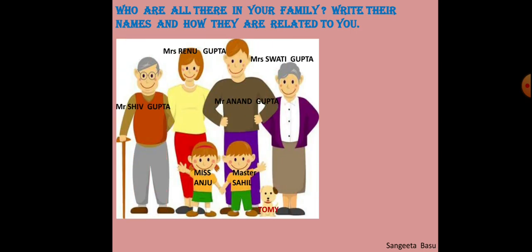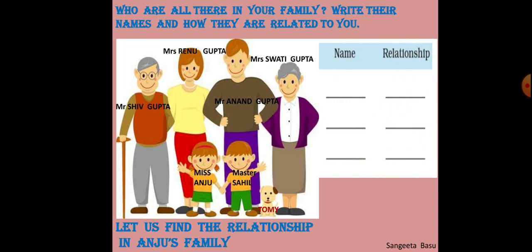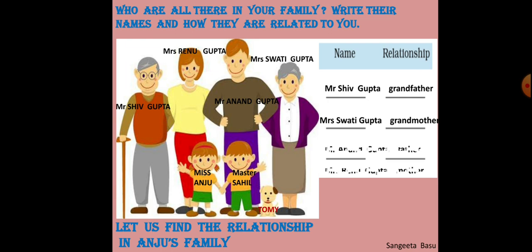Now, I have taken Mr. Gupta's family, so let us see. Let us find the relationships in Anju's family. This is the exercise in your book where you have to write the name of your family member and the relationship they have with you. So, let us see in Anju's family. Mr. Shiv Gupta is her grandfather, Mrs. Swati Gupta is grandmother, Mr. Anand Gupta father, Mrs. Renu Gupta mother, and Master Sahil is her brother.